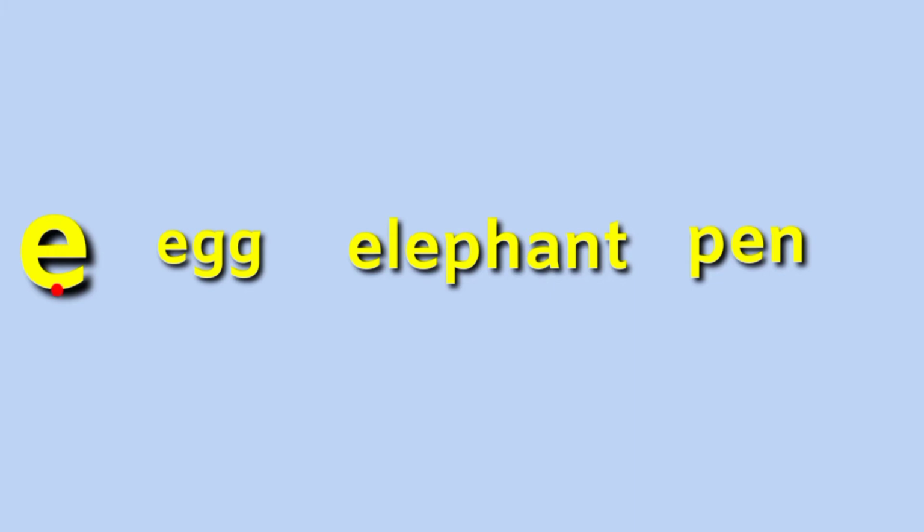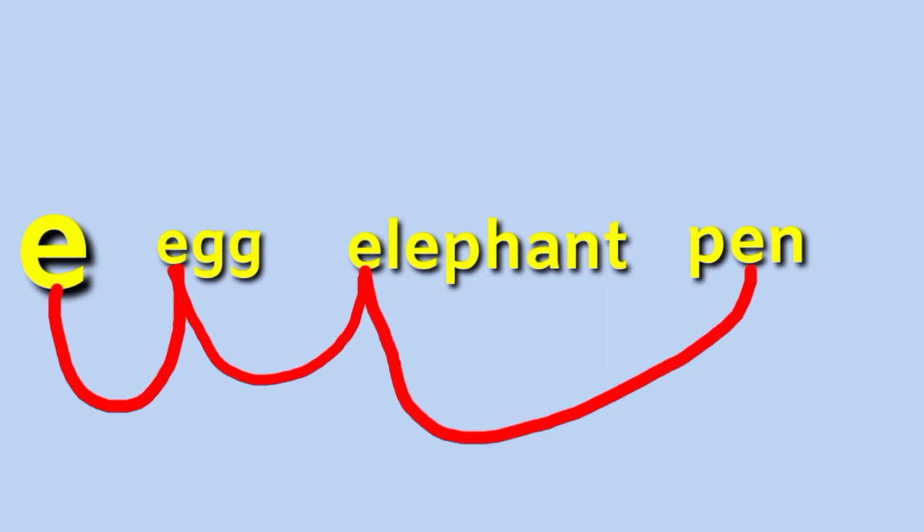E in egg, E in elephant, and E in pen. We are joining 3 letters in each word.